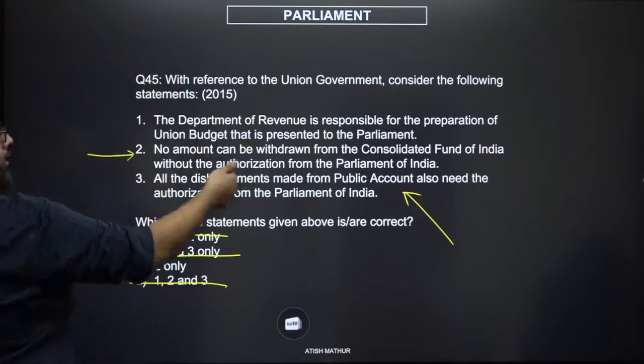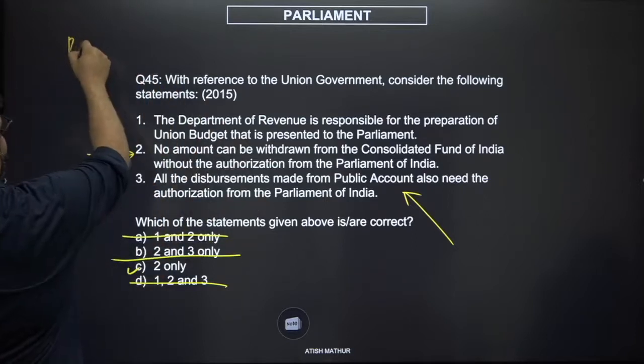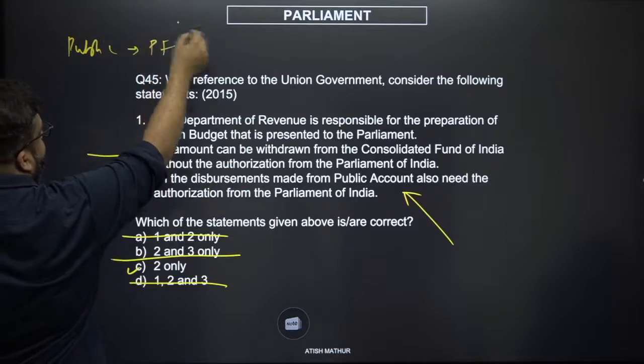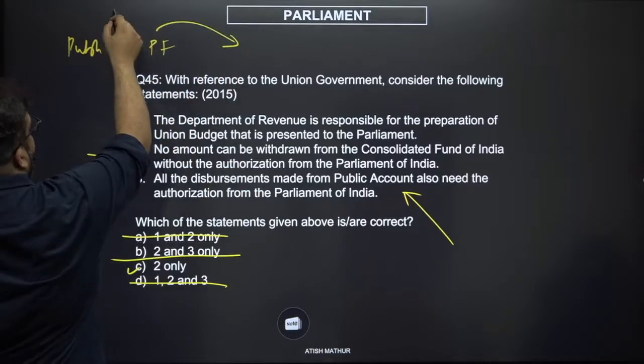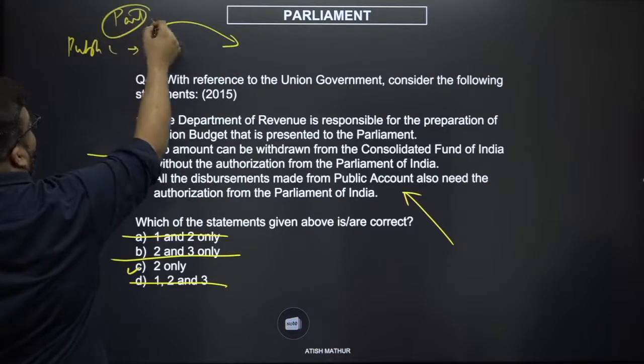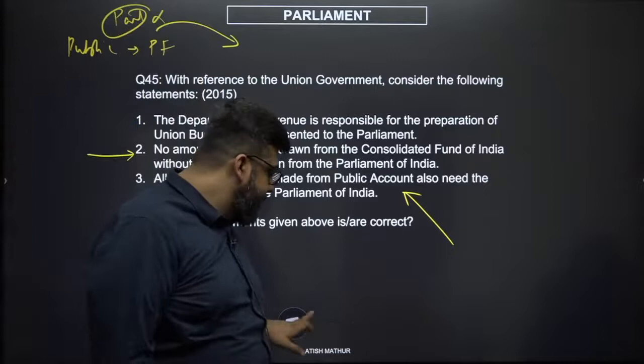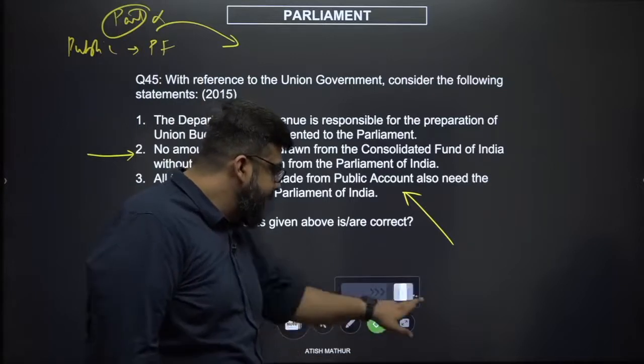A simple example: the public account of India contains your provident fund. If provident fund has to be paid, do you require the parliament to pass a law for it? Obviously no. So the answer is C, 2 only.